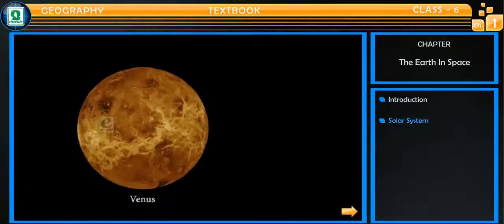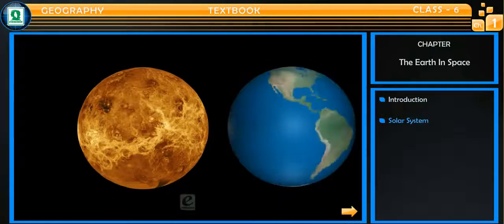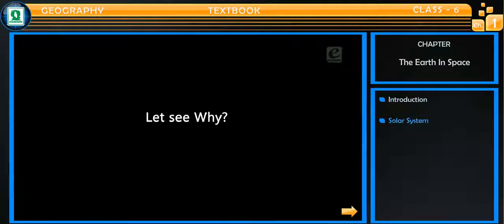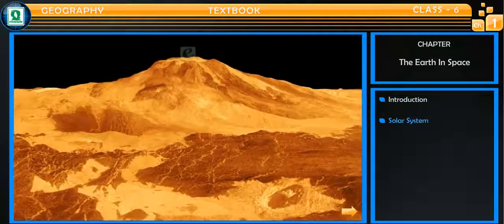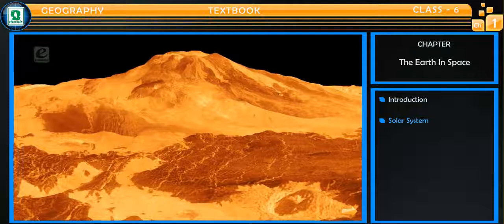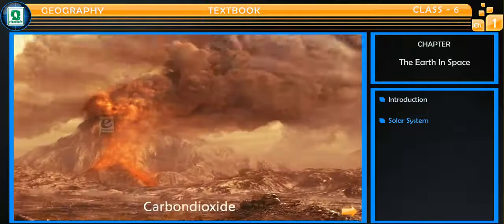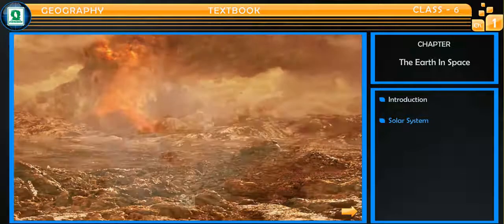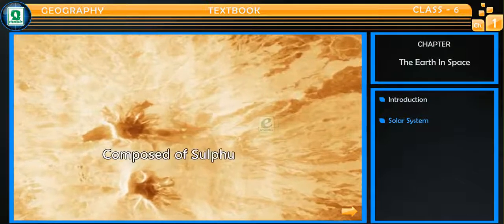No. Although Venus is almost identical in size, chemistry, gravity and density as the Earth, yet life could not be possible on this planet. Let's see why. Venus is a deadly world where the surface temperature is hot enough to cook a meal in mere minutes, and with the atmosphere which contains mostly carbon dioxide, no living thing would ever be able to survive on Venus. There are several layers of clouds composed of sulfuric acid.